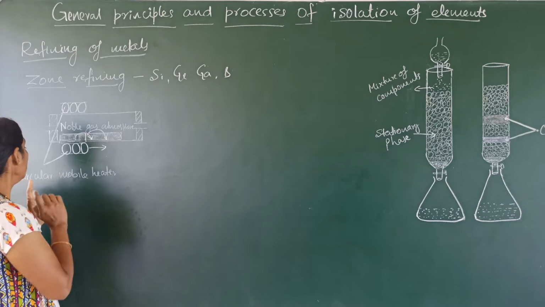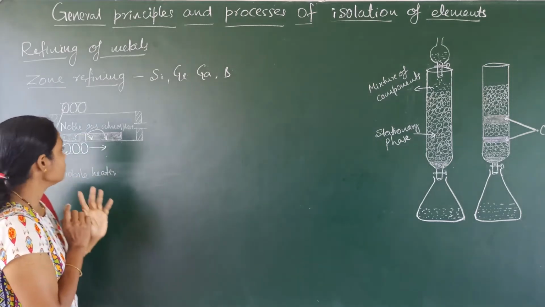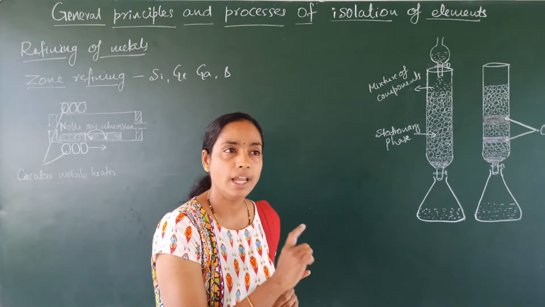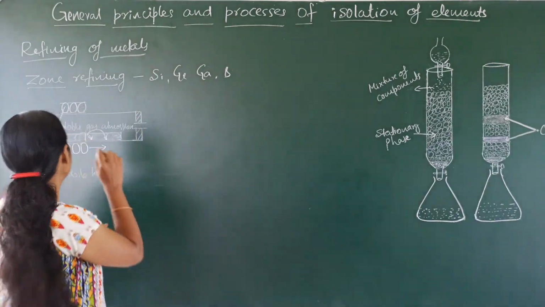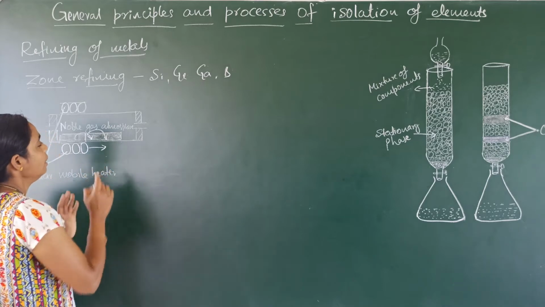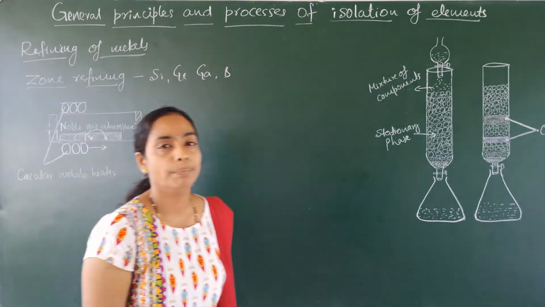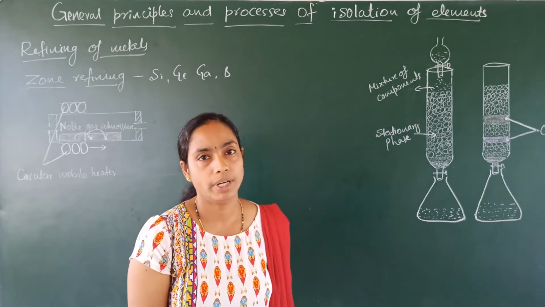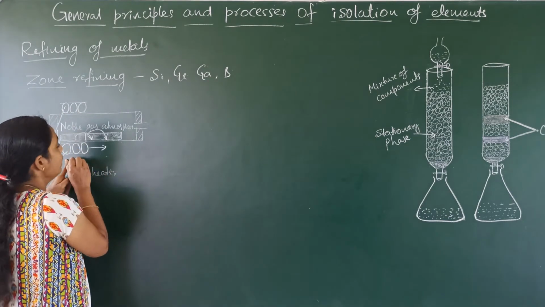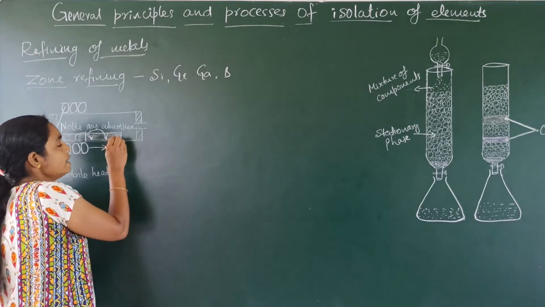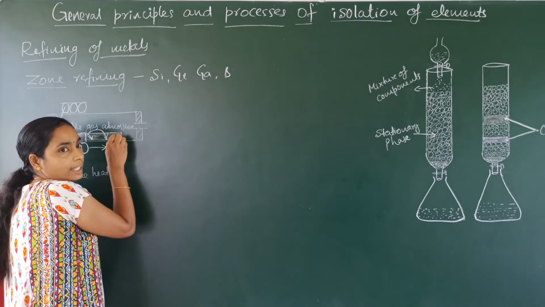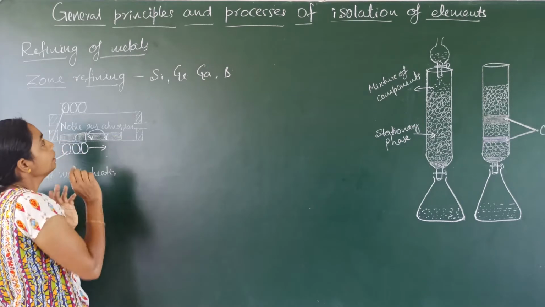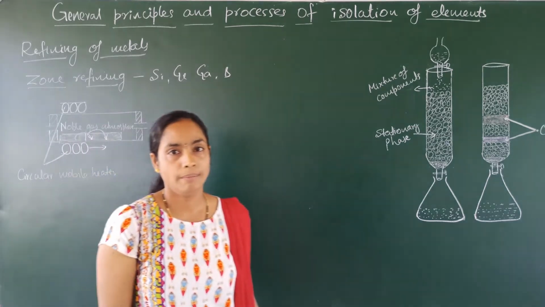The carefulness we have to take is that we have to move the electrical mobile heater in the same direction in all the trials. Then at one end we will get the impurity and at the other end we will get the pure metal. If you move the electrical mobile heater left to right, on the right side we will get only the impurities, and on the left side we will get pure metal. This is the zone refining method.